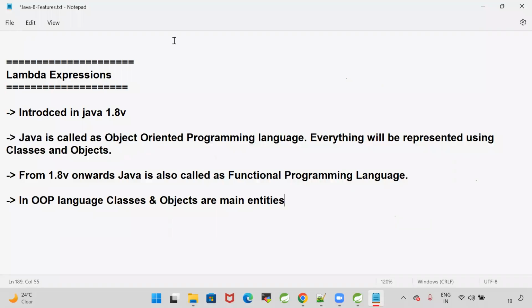Classes and objects are the main entities when you go for an OOP language. If you go for any OOP-based language, classes and objects are called the main entities. If you write any method, we need to write the methods inside the class only.